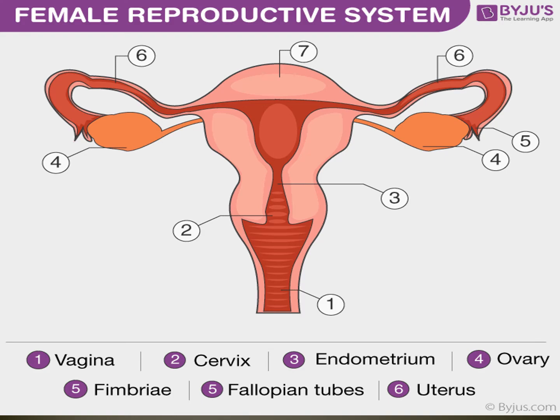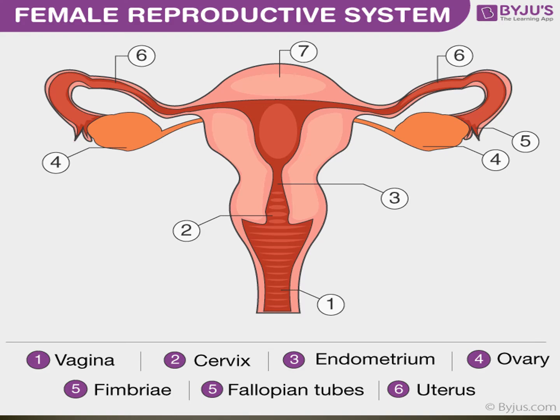Okay. The female reproductive system comprises a pair of ovaries. On each of the two sides one ovary is there. Ovaries are the primary reproductive organs. They produce the female gametes, that is ova, singular ovum, as well as secrete the hormone estrogen. In males, testosterone; in females, estrogen.